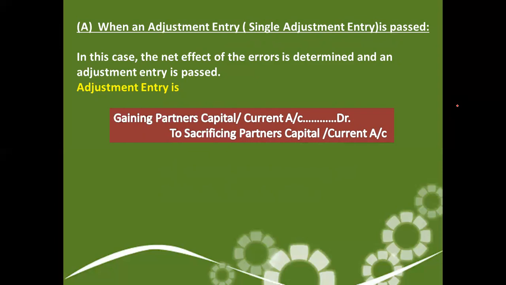So the adjustment entry is: gaining partner's capital or current account. Why capital or current? As we know, there are two types of capital account. When we are following the fluctuating method, we will write the capital account, but if the capital accounts of the partners are fixed, then the entry has to pass through the current account, depending on the information supplied in the question.